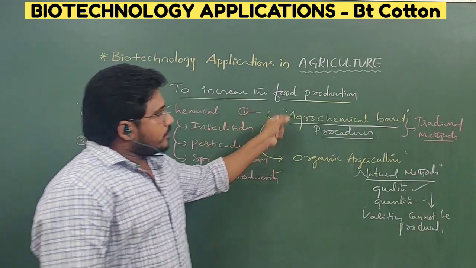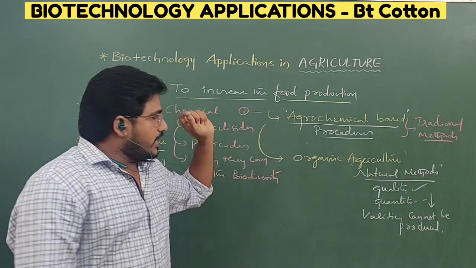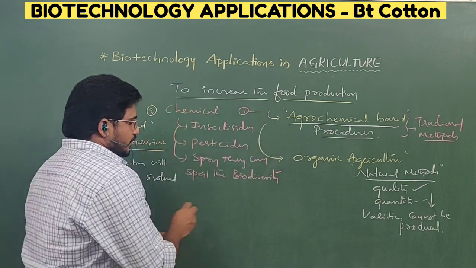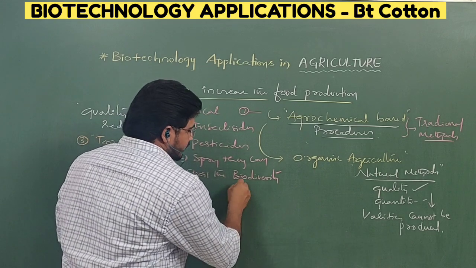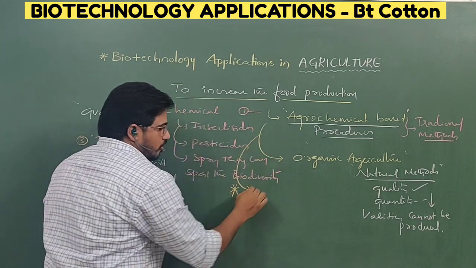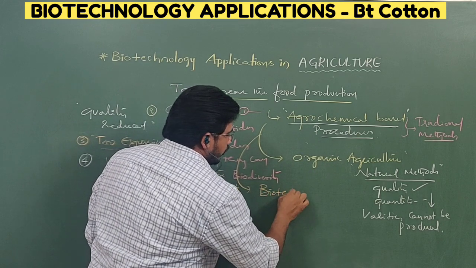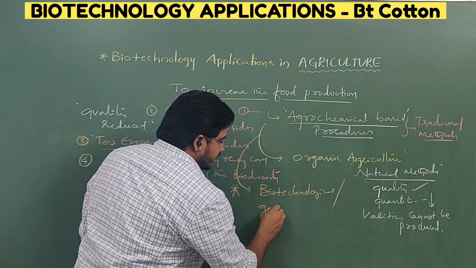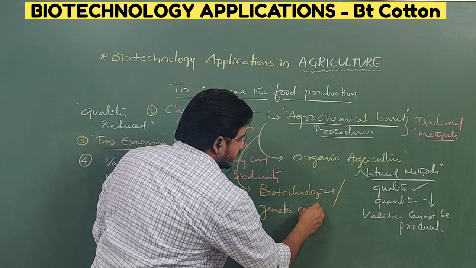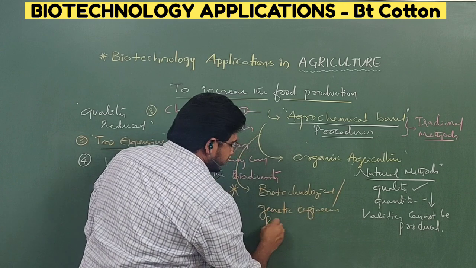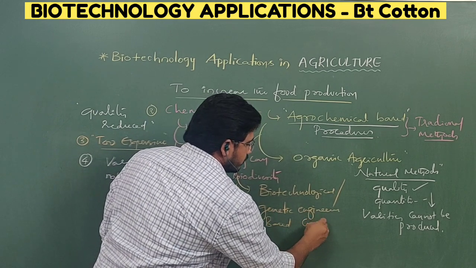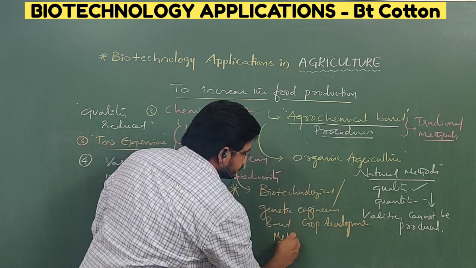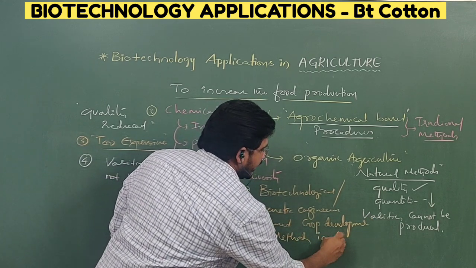That is the reason, apart from agrochemical based processes and organic based processes, in the agriculture department a new era has started. That is the third one, called biotechnological or genetic engineering based crop development methods in agriculture.